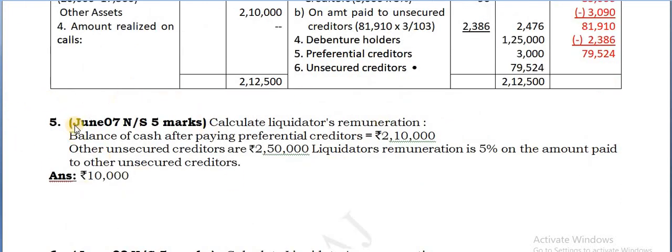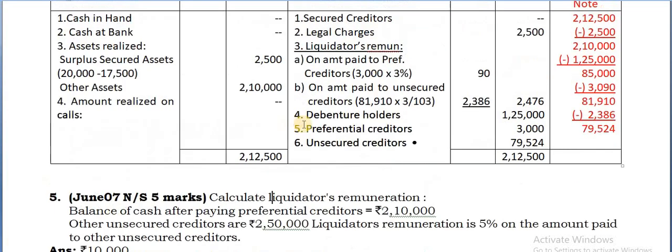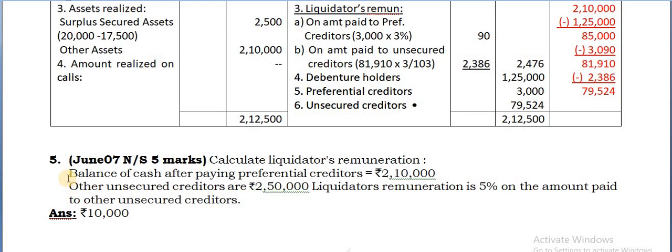Well, next you can see question number 5. Calculate the liquidator's remuneration. Only this part is asked here. The balance of cash after paying preferential creditors is 2,10,000. After making payment to the preferential creditors, the balance is 2 lakh. Here the amount paid to preferential creditors is 3,000 plus 90, that is 3,090, which is deducted. After that, the balance available is 81,910. Like that, it is given as 2,10,000.